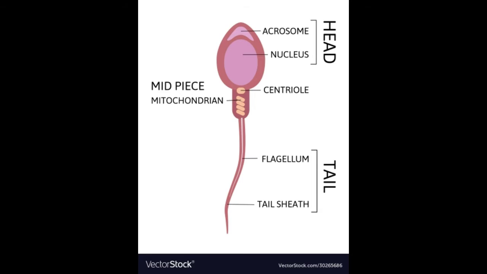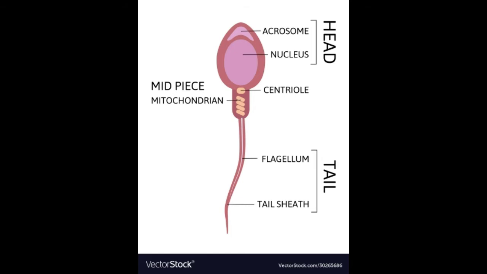Now we move on to learn about the structure of human sperm. The spermatozoon consists of a head, a middle piece, and a tail. The sperm head is elongated and formed by the condensation of nucleus. The anterior portion has a cap-like structure called acrosome. It contains hyaluronidase, an enzyme that helps the sperm to enter the ovum during fertilization.